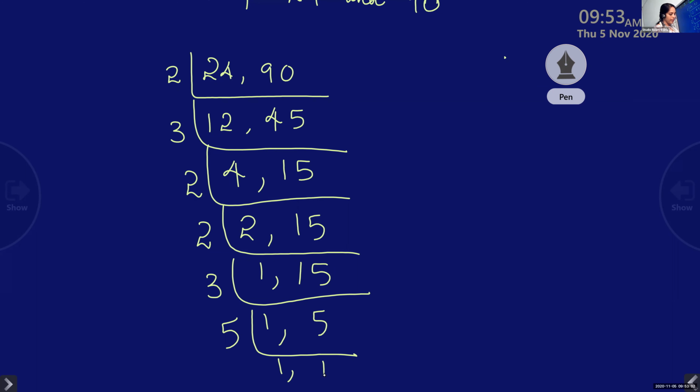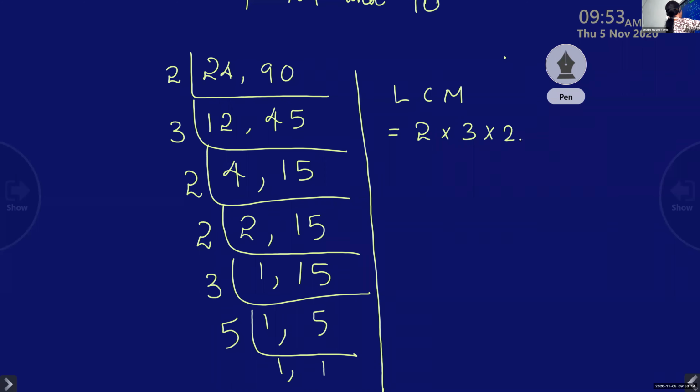Do you understand? So what is LCM? Lowest common multiple. So 2 into 3 into 2 into 2 into 3 into 5. Multiply and find out the answer. 360. 360 is our answer.